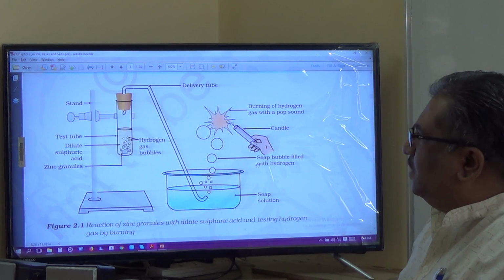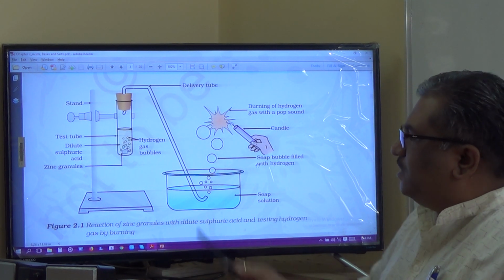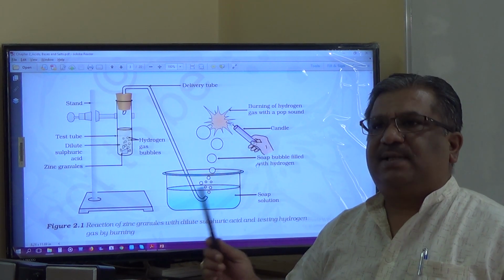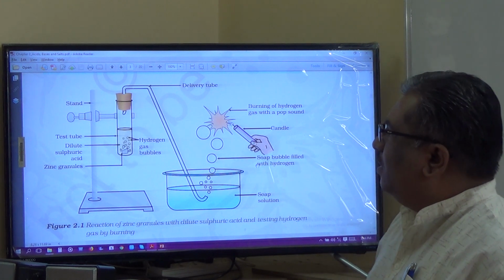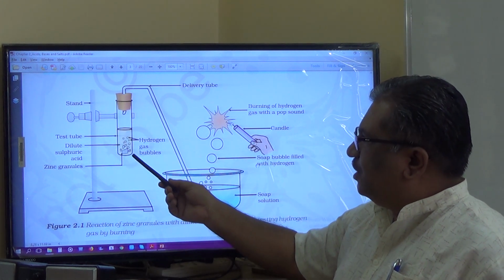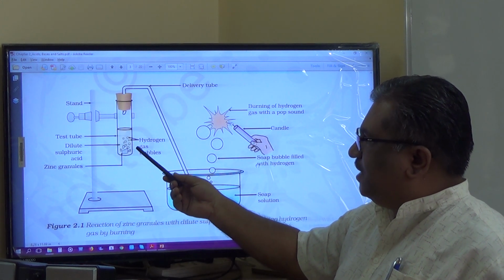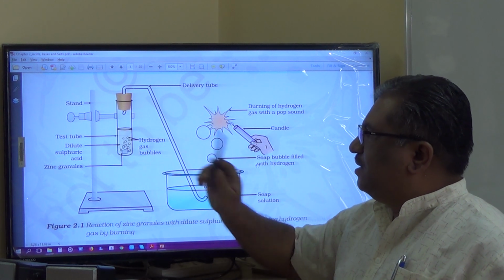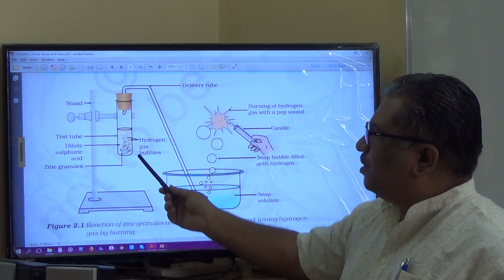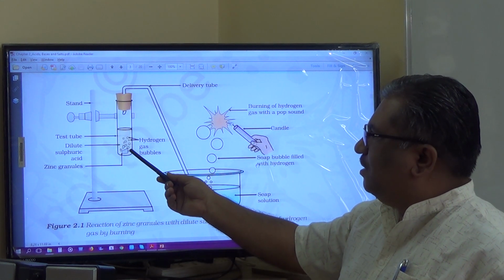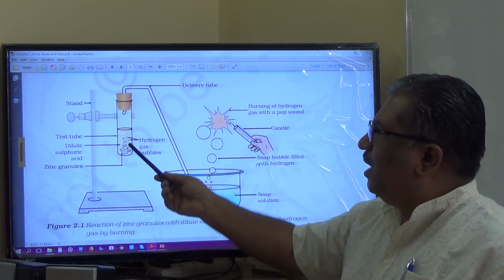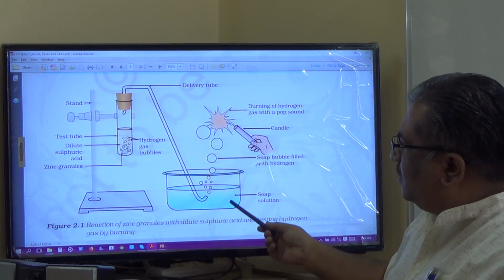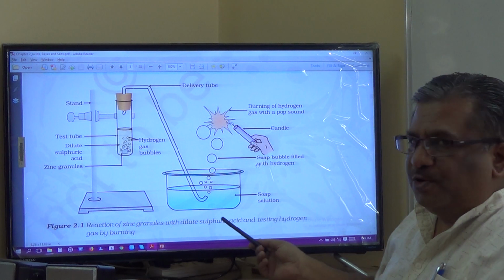What does this activity talk about? This activity is related to how acids react with metals. Here inside this test tube, a few pieces of zinc granules have been taken, over which dilute sulfuric acid is poured. Slowly you can find bubbles, formation of some gas, and that gas is evolved through a delivery tube and passed through a soap solution.